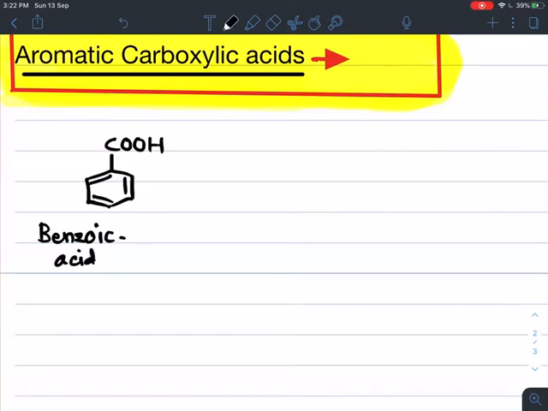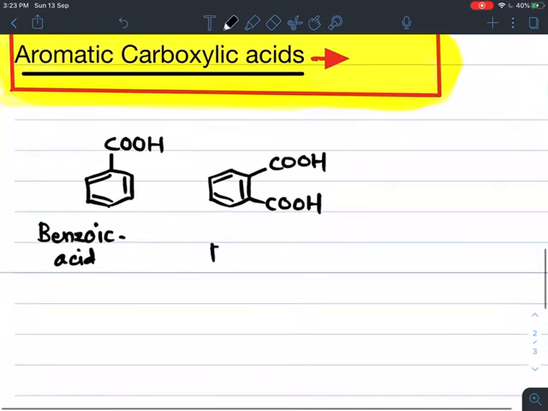If we take one more example, if the benzene ring is directly attached to 2 COOH groups at adjacent carbon atoms, the name of this acid is phthalic acid.